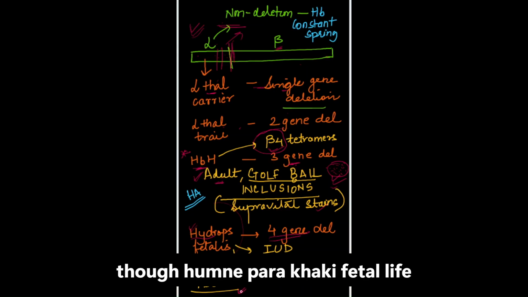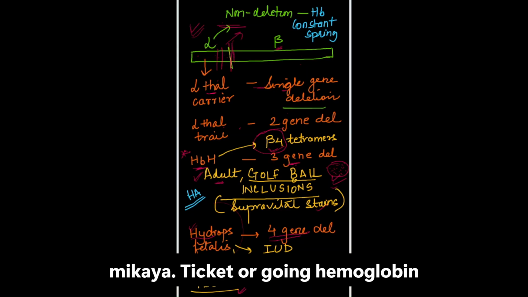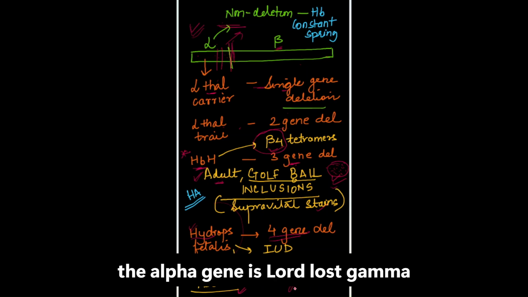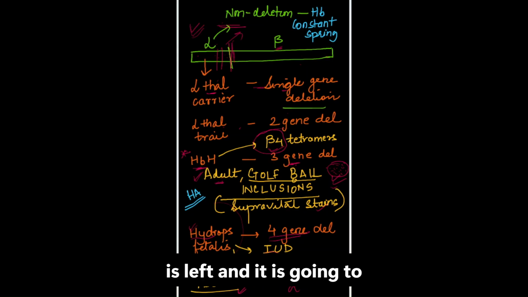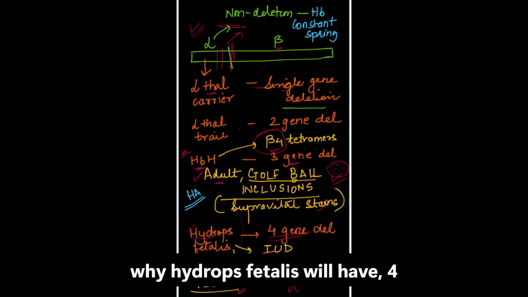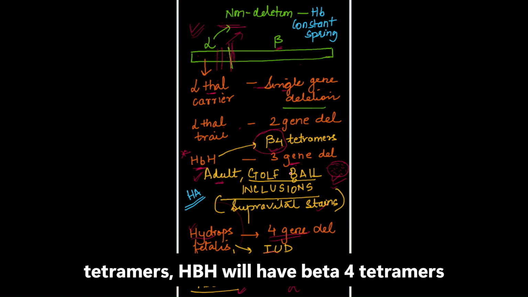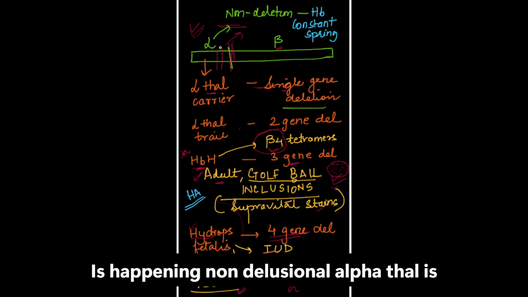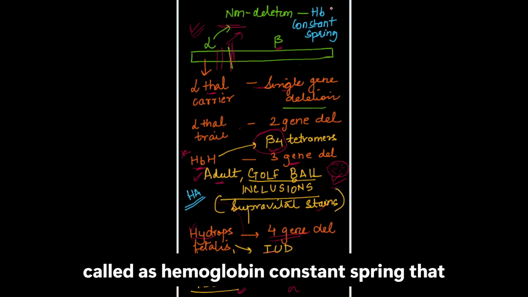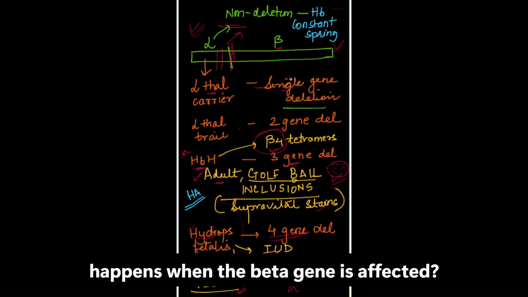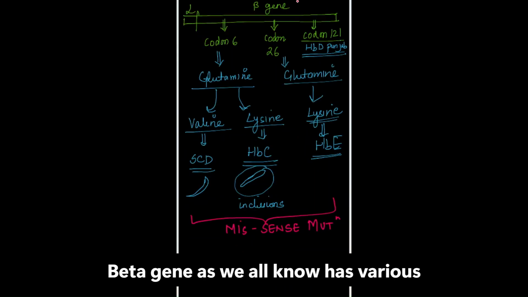So we had read what happens in fetal life. There is no other hemoglobin, only gamma is left. So when the alpha gene is lost, gamma is left, and it is going to form gamma 4 tetramers, and that is why hydrops fetalis will have gamma 4 tetramers, HbH will have beta 4 tetramers. And if in the alpha gene no deletion is happening, non-deletional alpha thal is called hemoglobin Constant Spring. That becomes a hemoglobinopathy.